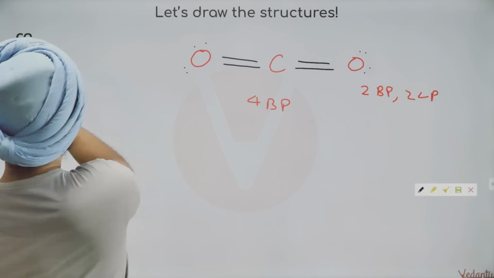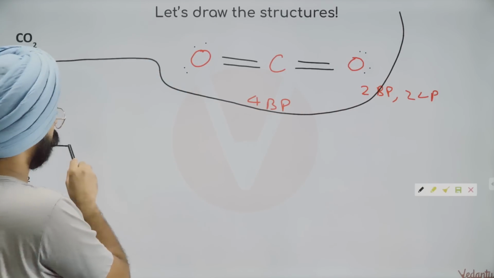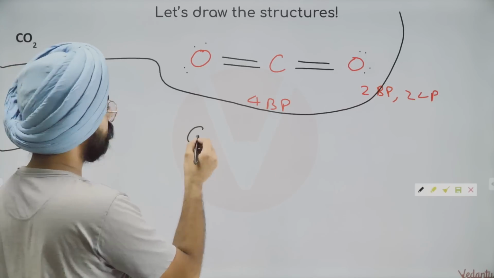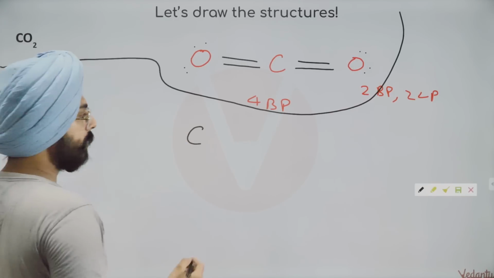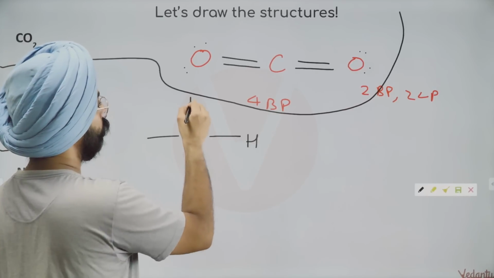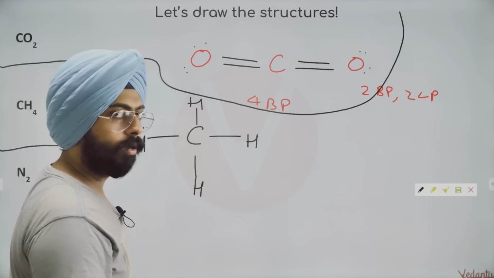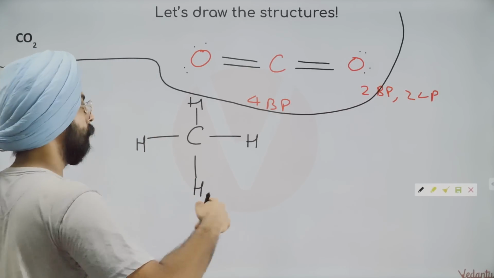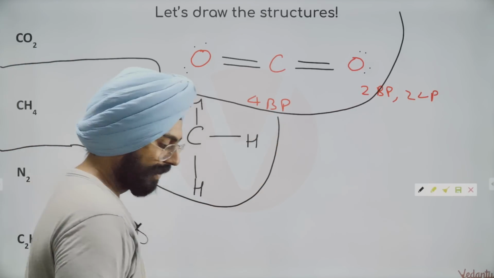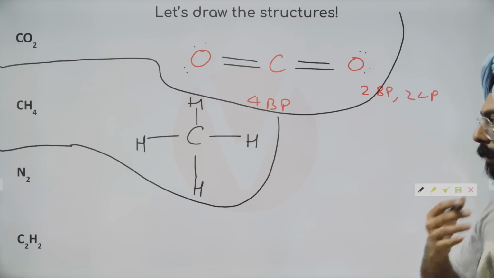Great. Next structure that we have to make is CH4. चलो CH4 का भी structure बनाते हैं. Carbon wants to have 4 bond pairs around it. CH4, as you can see, is a neutral species. Hydrogen, hydrogen, hydrogen, hydrogen. You know hydrogen only forms 1 bond. No lone pairs anywhere. Structure is complete. This is the structure of CH4. As simple as that. No need to think of anything more. Okay?